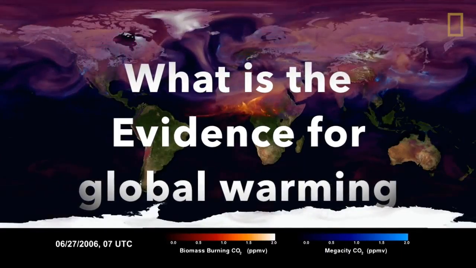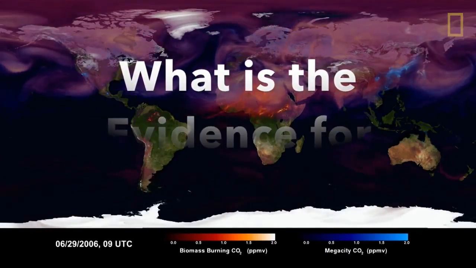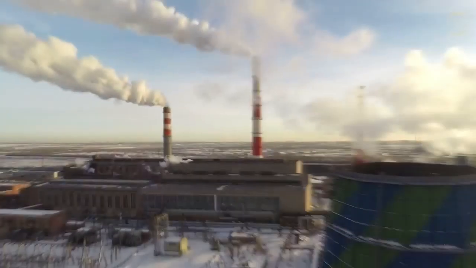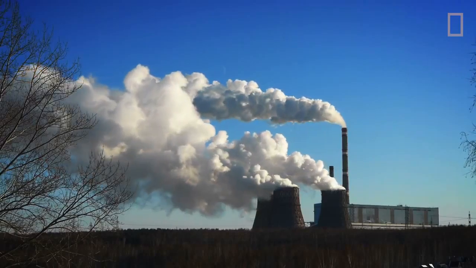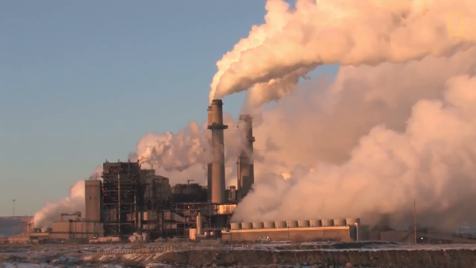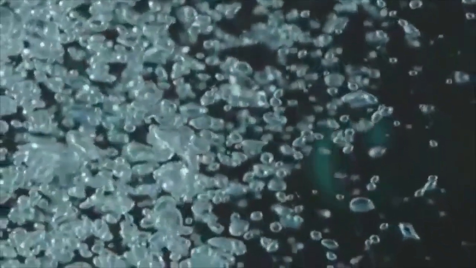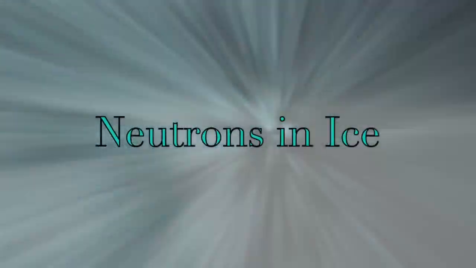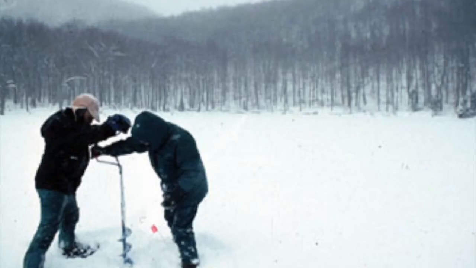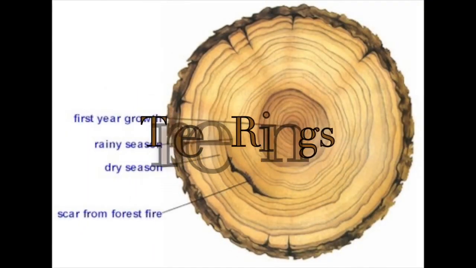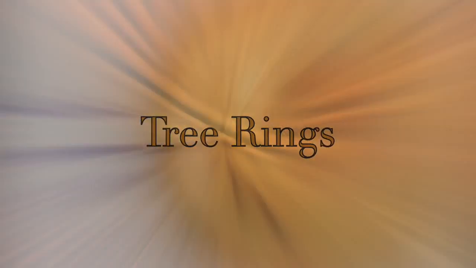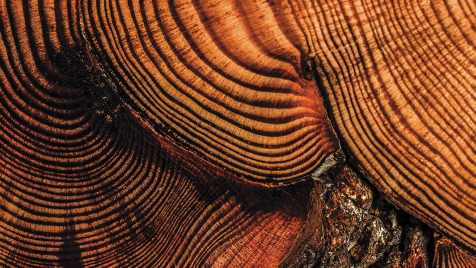What is the evidence for global warming? We're putting carbon dioxide in the air at a ridiculous rate, and the world is getting warmer. You can know this by examining the neutrons in the ice, by looking at pollen grains present in sediments of ponds. You can even determine this by looking carefully at tree rings during warm seasons, cold seasons, or wet seasons. All of these factors can prove that the Earth is getting warmer.